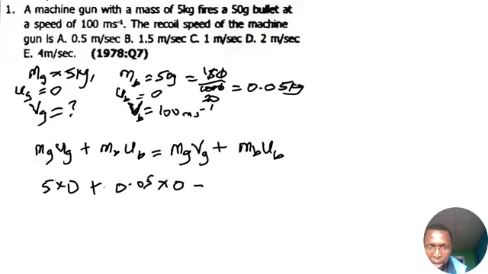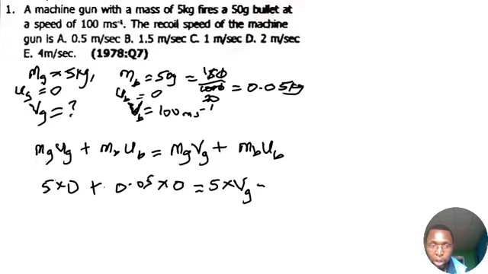But on our right, take note that we still have the mass of the gun to be 5 kilograms, so that will be 5 times the final velocity that we are looking for, 5 vg. Then, because the bullet's movement and the gun's movement go in opposite directions, this will be minus, so the momentum will be opposite.